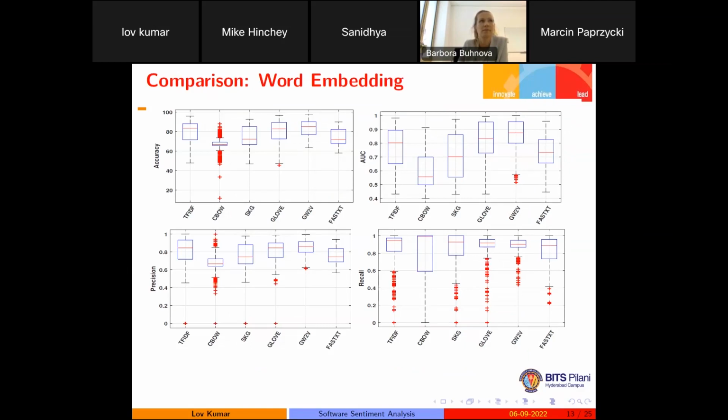So if we are using the pre-trained model to find the numeric representation of the text, that will give a better result as compared to TF-IDF, CBOW, skipgram, GloVe, and fastText. Even in the case of Google word to vector, we have a smaller number of features, but it is giving a better result as compared to TF-IDF, because in TF-IDF we are using each unique word as a feature, so we get a huge number of features. In this case, we are getting approximately 30,000 features. But when we are using Google word to vector, we are getting approximately 468 features.